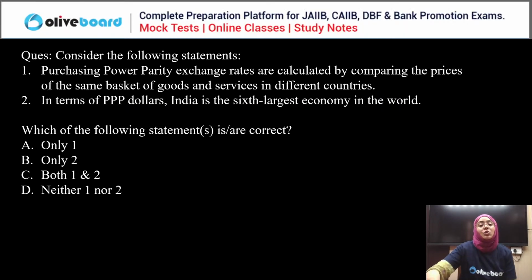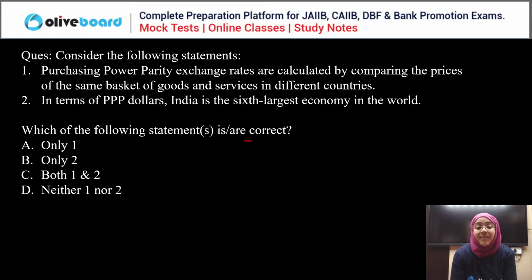So the very first question is, consider the following statements. There are two statements written. Now we have to check which of the following statements is or are correct. First statement: purchasing power parity exchange rates are calculated by comparing the prices of the same goods and services in different countries.